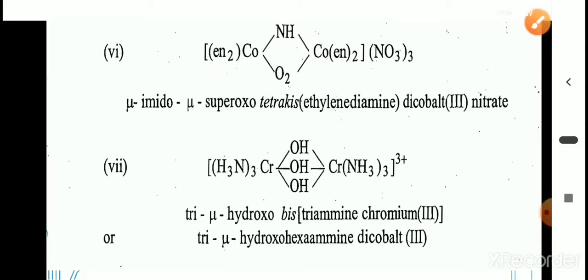Next one. Here there are 3 OH groups, 3 OH bridge ligands. Therefore, tri-mu-hydroxo. Identical units they have, therefore bis triammine chromium(III), tri-mu-hydroxo bis triammine chromium(III). Or we can also write it as tri-mu-hydroxo. In total, there are 6 ammonia, therefore hexaammine dicobalt. These are the examples for the coordination compounds with bridge ligands.